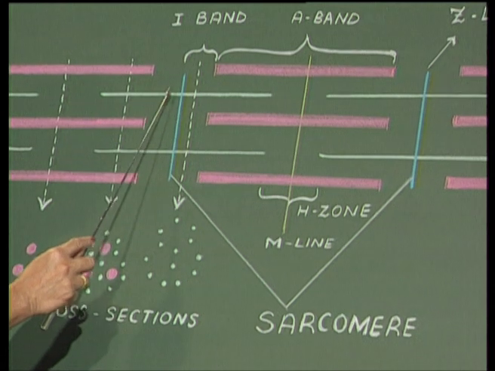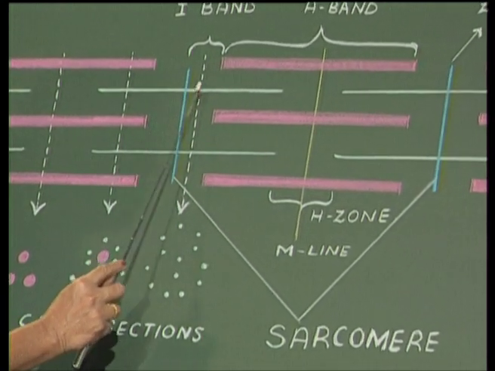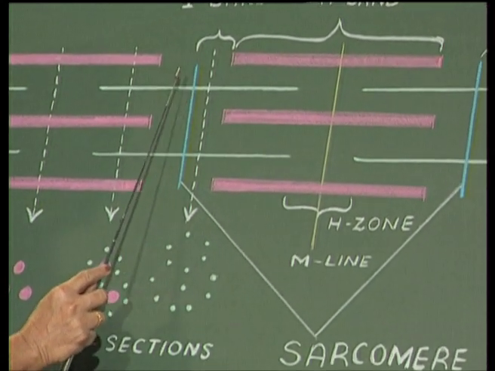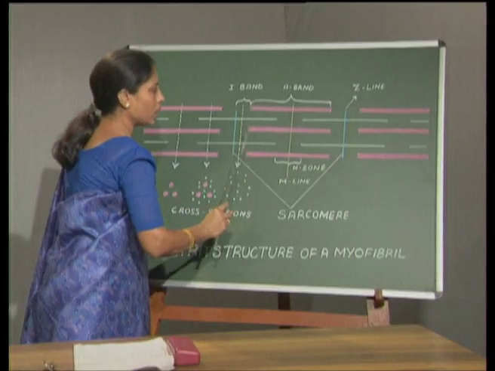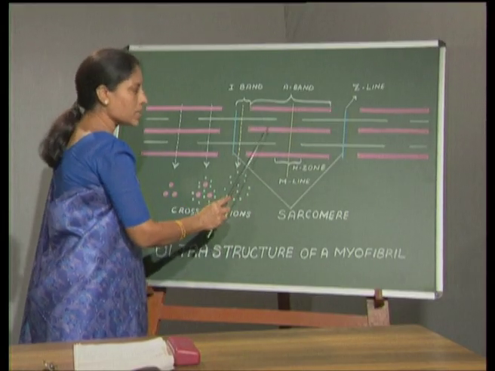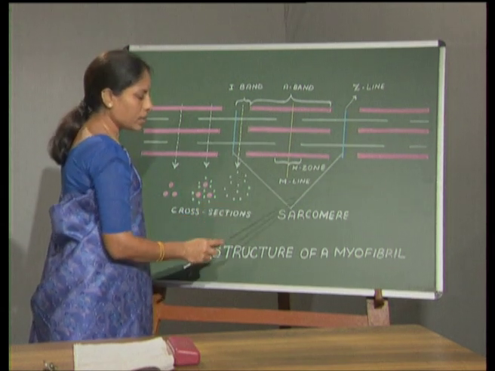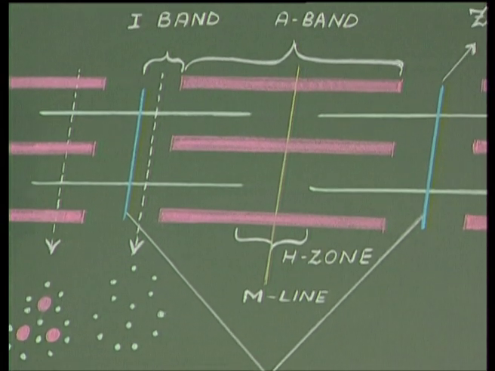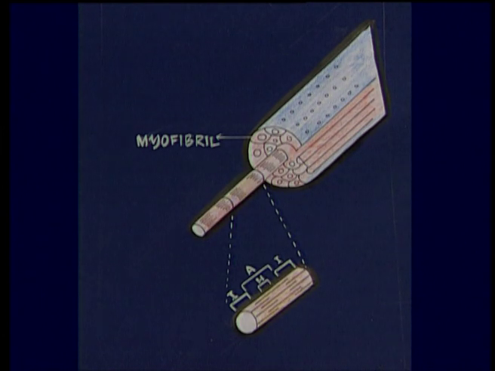So, the presence of this Z line in the center of the I band divides the I band into two parts. The space in between this Z line and another Z line forms a unit. Now, this unit in the muscle fibril we call a sarcomere. That means the muscle fibril is made up of different units known as sarcomeres.